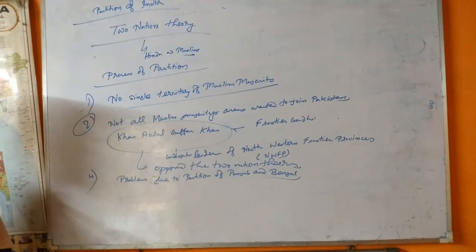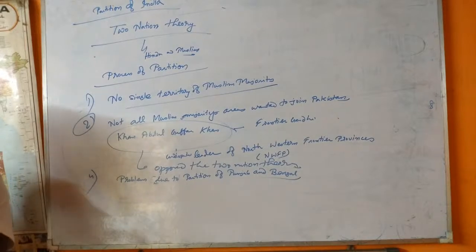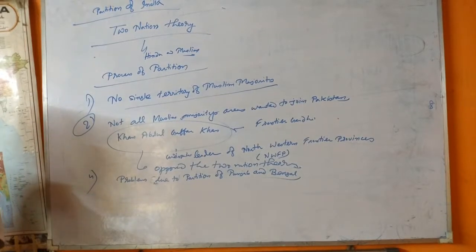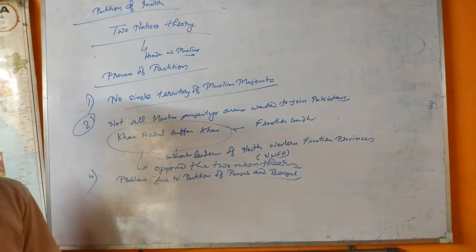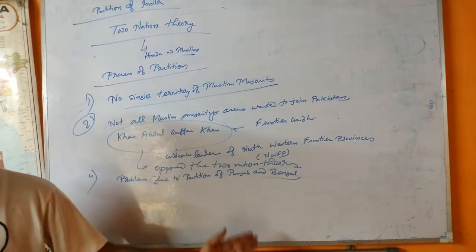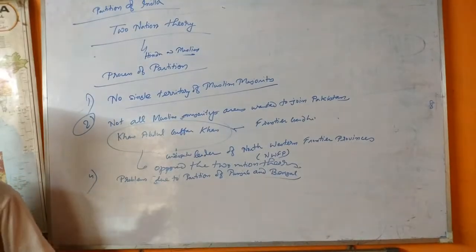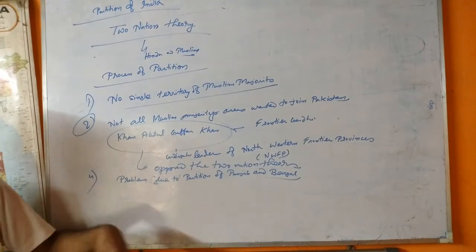Punjab and Bengal were the areas where non-Muslims were in majority. And these provinces were separated on the basis of religious majority at the district or even lower level.